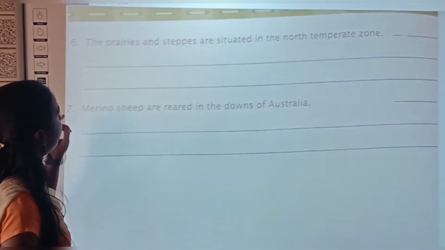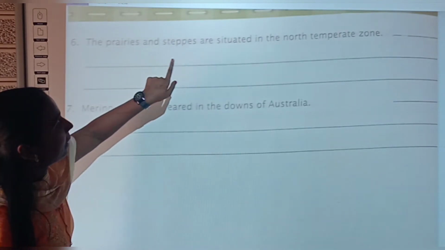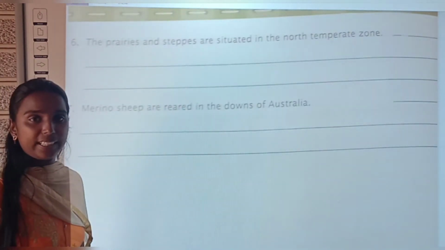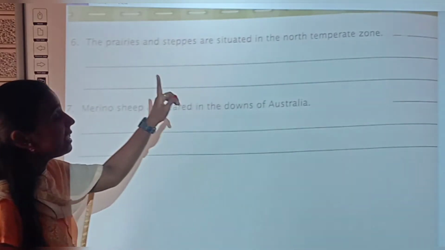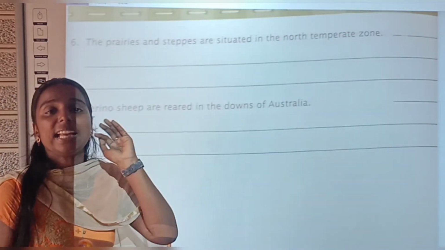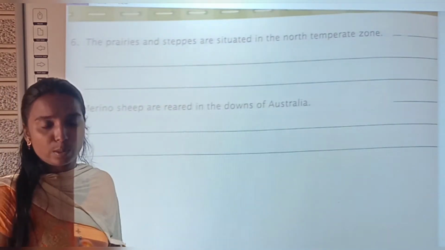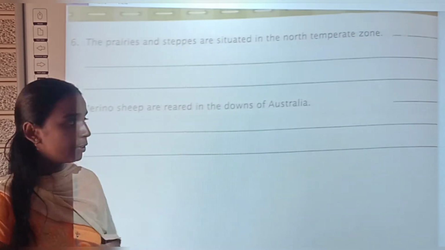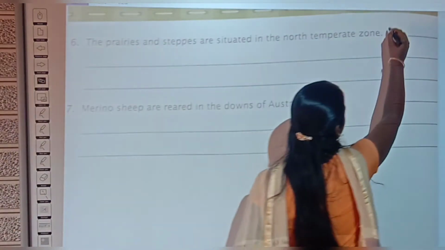Now see the sixth question. The prairies and steppes are situated in the north temperate zone. They are saying that these prairies and steppes are the grasslands that belong to the north temperate zone. True or false? Yes, true. Very good.